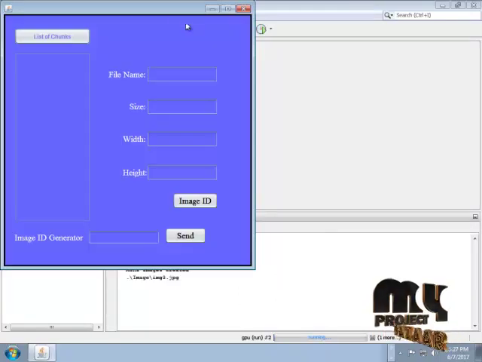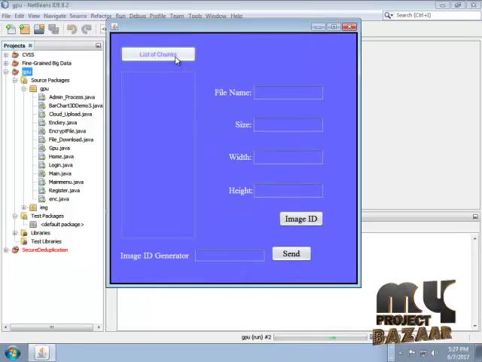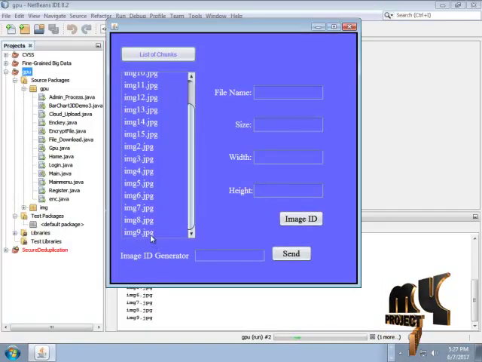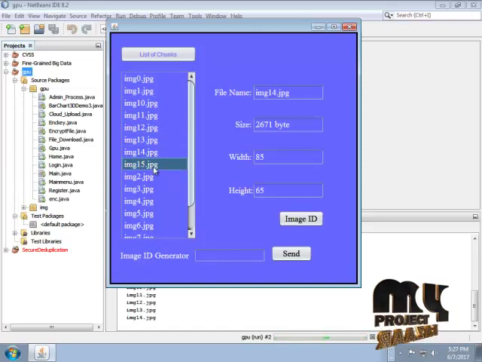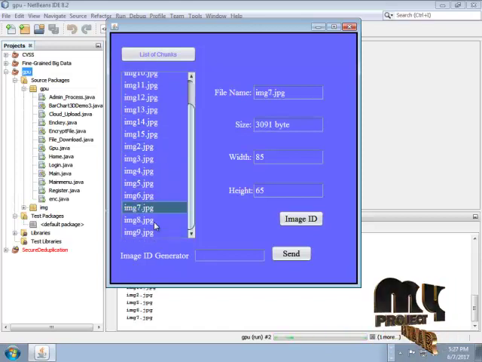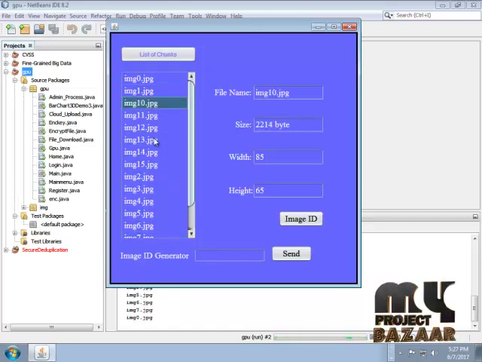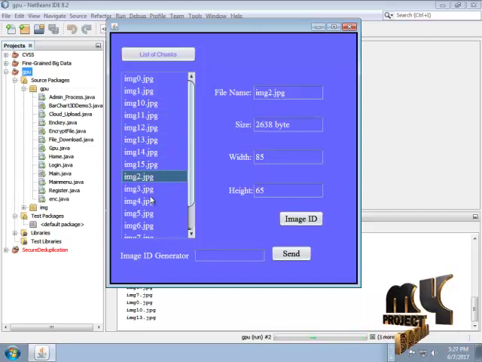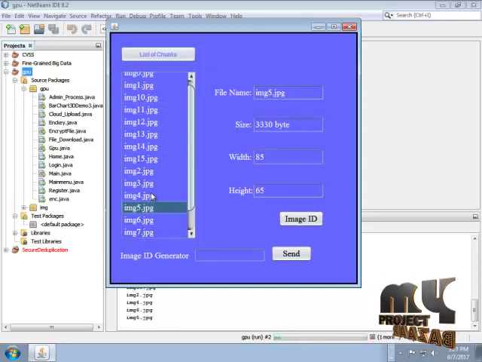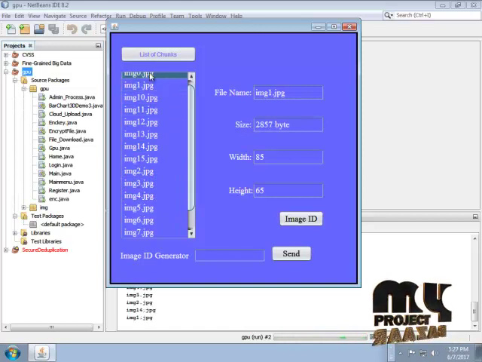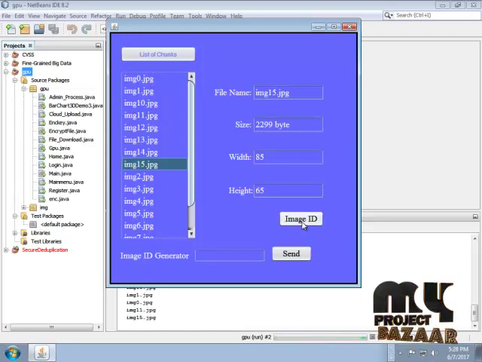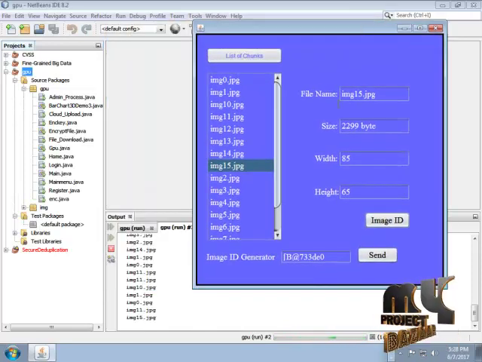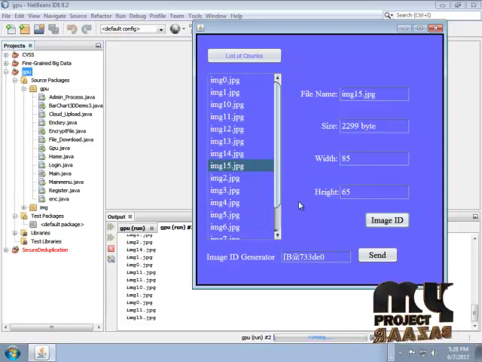Go to another process. If you chunk these images, the 15 chunked images are displayed in this field. Our original image is split into 15 chunked frames. In the chunk information, the file name and size are changed. Every chunk has a different file format, and the size varies from one chunked image to another. Click this image ID. The cloud service provider provides this image chunk based ID. The image ID is displayed in this process.